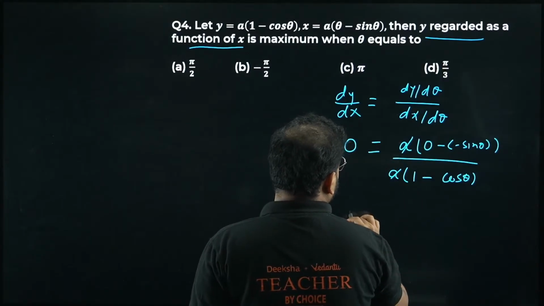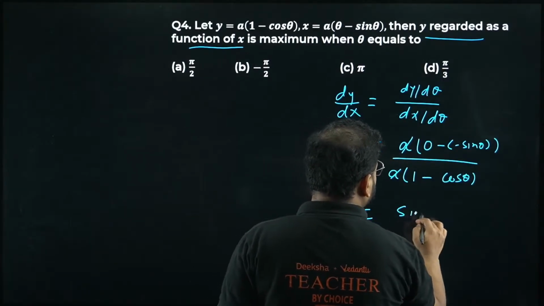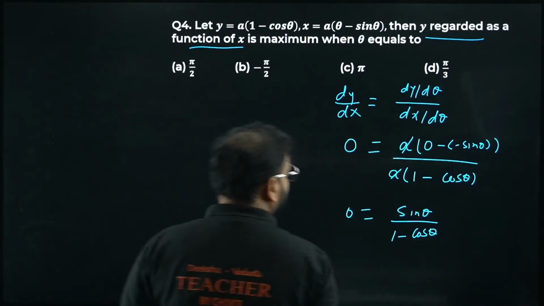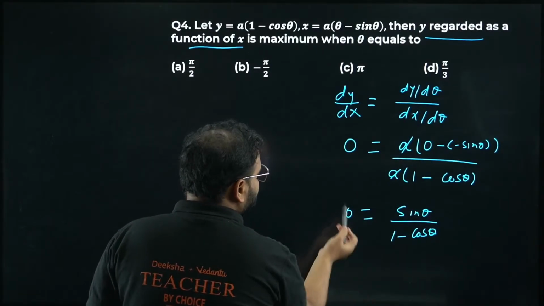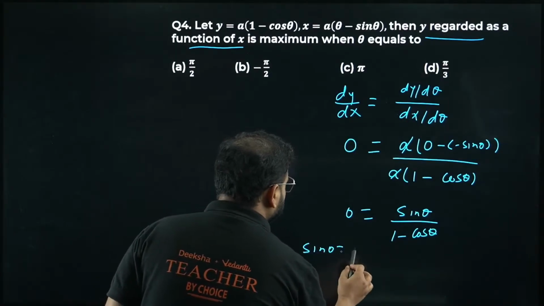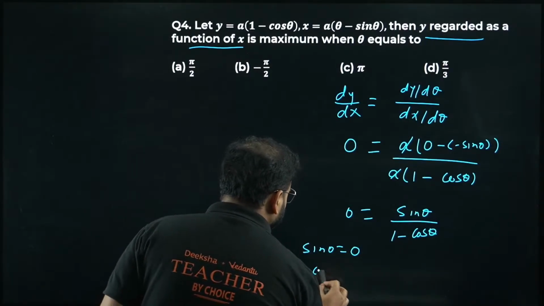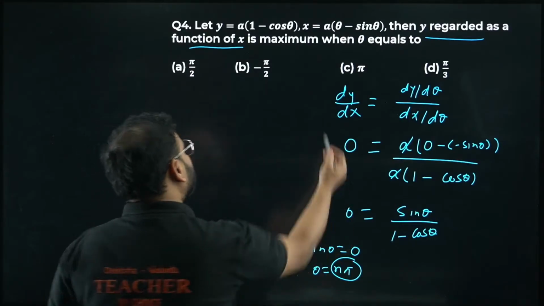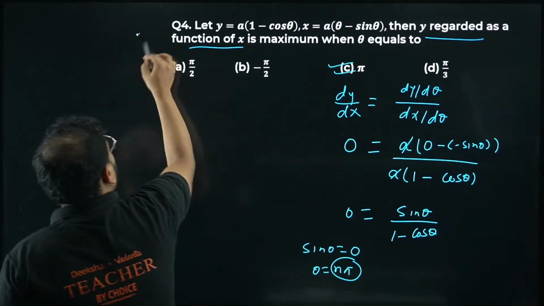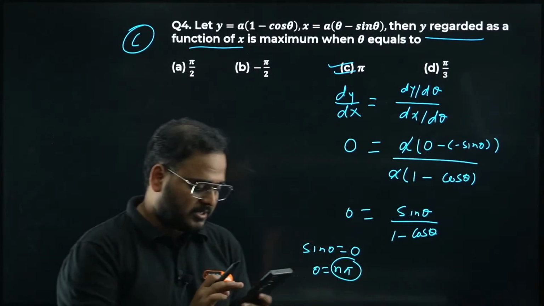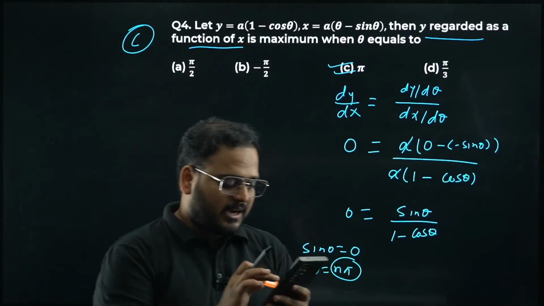A and A is cancelled. I'm getting here 0 equals, please check, sine theta upon 1 minus cos theta. Okay, great. I'm going to move this on this side. I'll have, please check, sine theta equals 0. It means theta should be equal to n pi, means multiples of pi, right? Option should be, I have in this case 1 pi. Option C is correct. I hope this is clear. So everyone who has given the answer as option C.